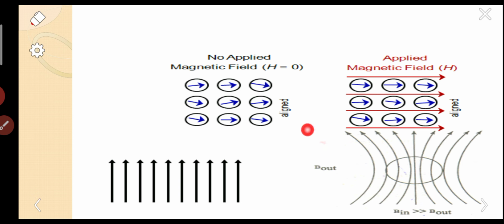Generally these are the meanings of these diagrams. I am giving the explanation only for these images, a general idea. Please follow me. This is the general idea of ferromagnetism. If you try to answer the question in exams, you can simply use this diagram and explain in this way. So I am giving the general explanation.